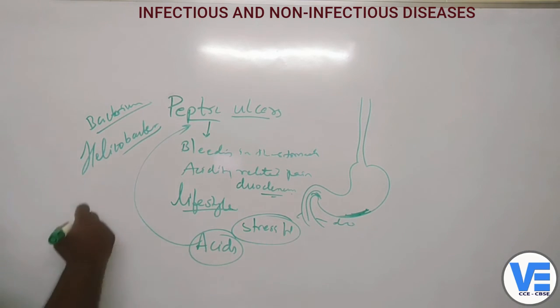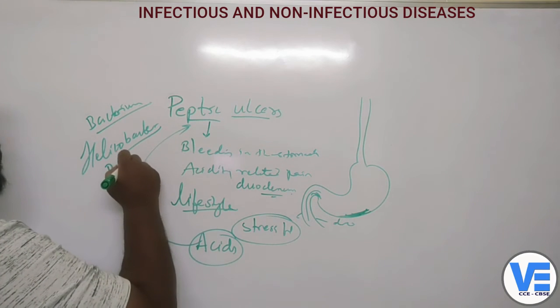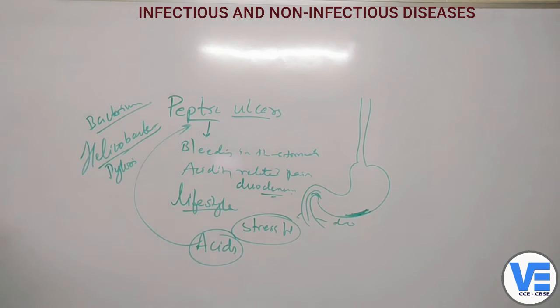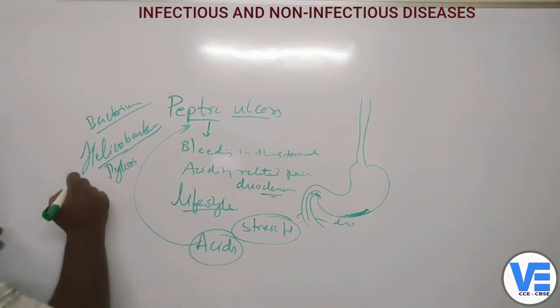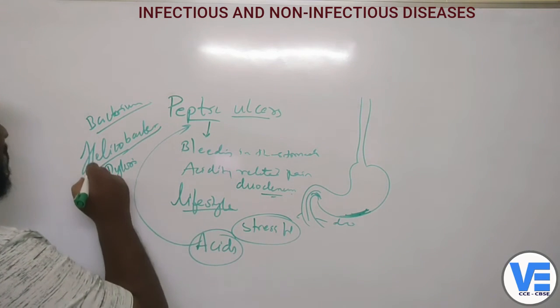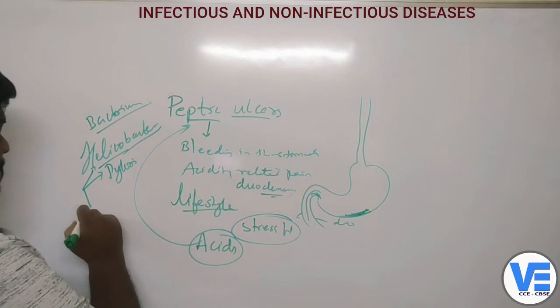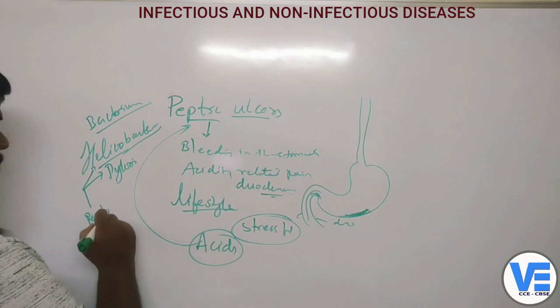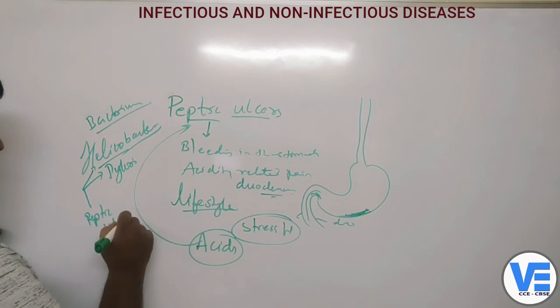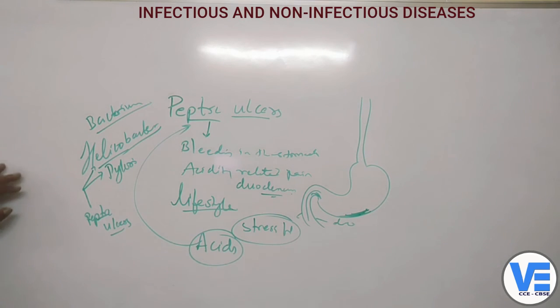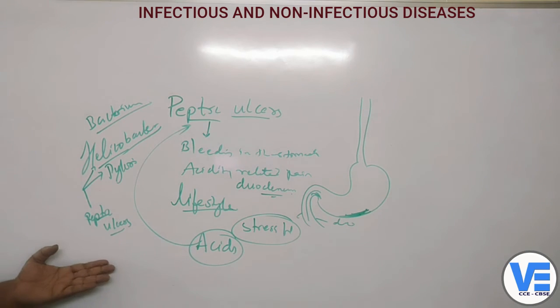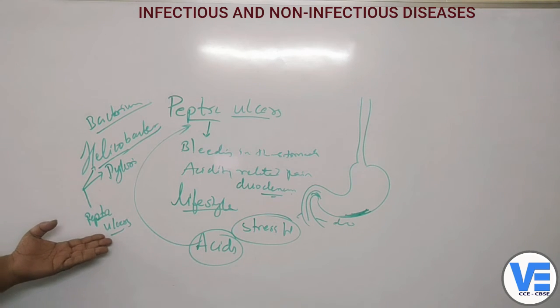Helicobacter pylori, this is the name of the bacteria. They said that this particular bacteria is responsible for peptic ulcers. This bacteria, called Helicobacter pylori, is actually responsible for the disease called peptic ulcer.